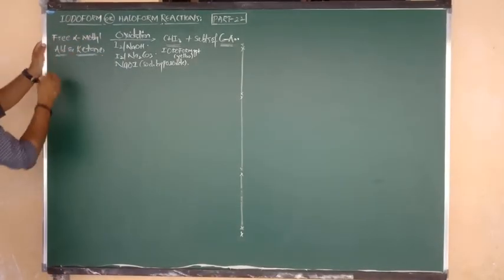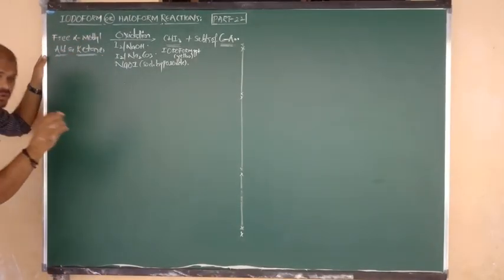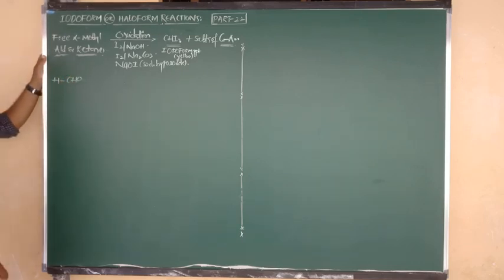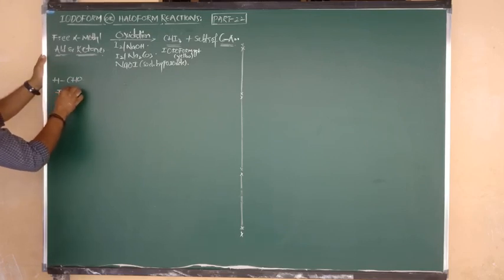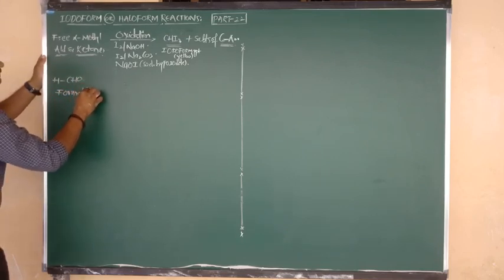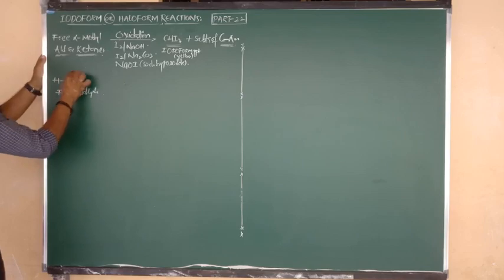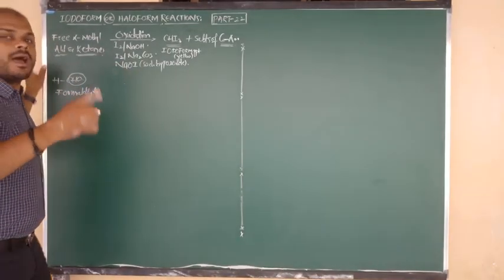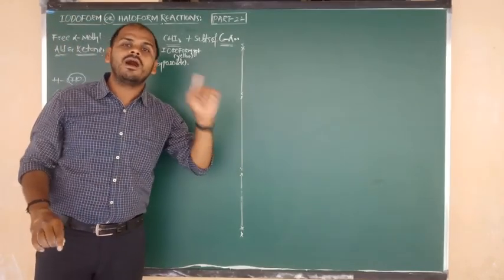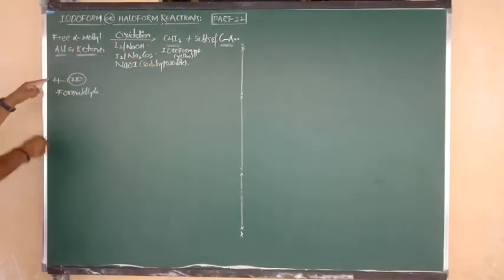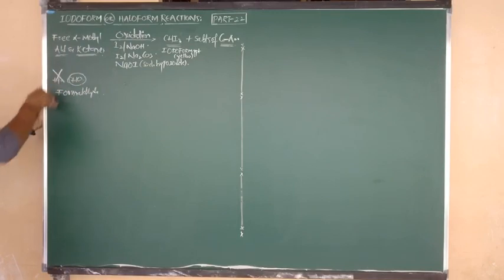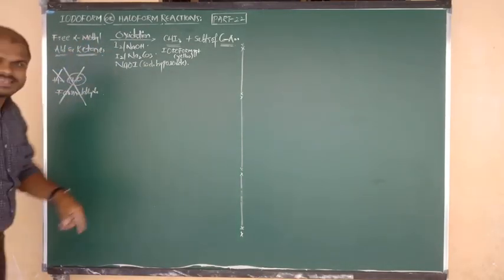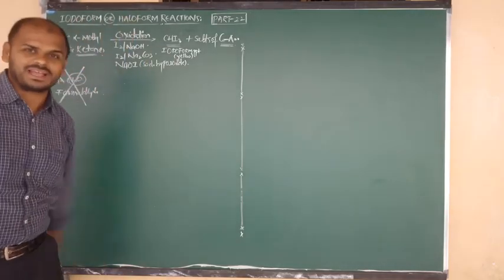So, free alpha methyl aldehyde. First of all, listen. H bonded to CHO is nothing but formaldehyde. CHO is the functional group. The carbon adjacent to the functional group is always considered the alpha carbon. But is there any carbon adjacent to the functional group? No alpha carbon means no alpha methyl group, so formaldehyde is negative for the iodoform reaction.